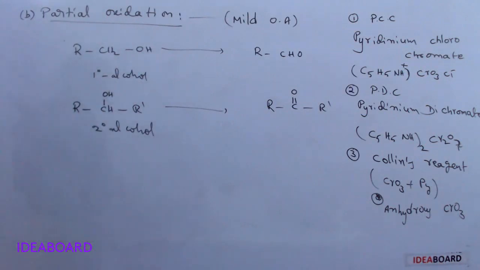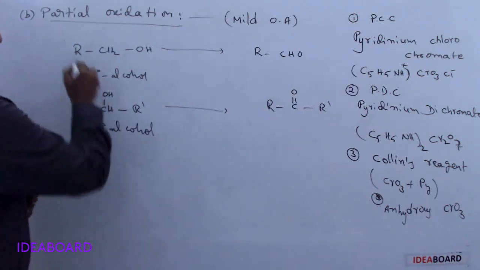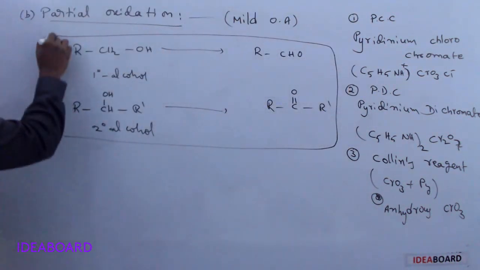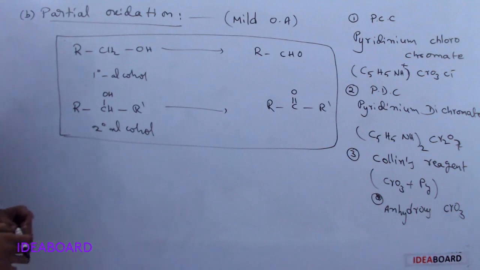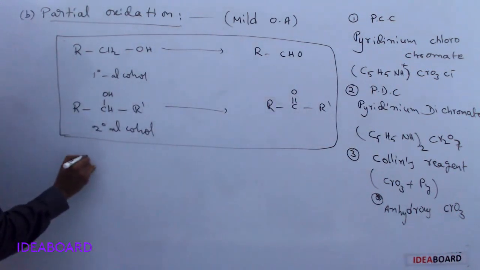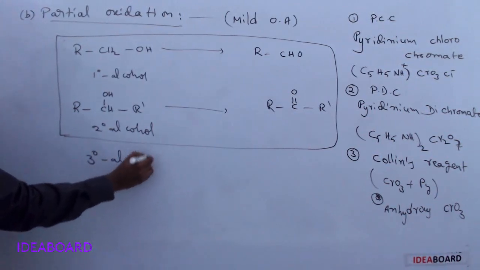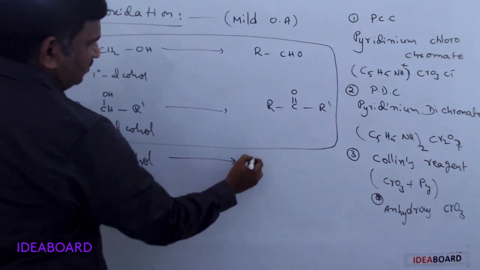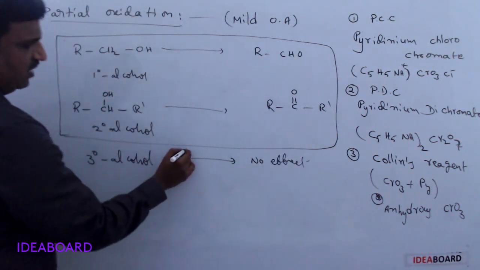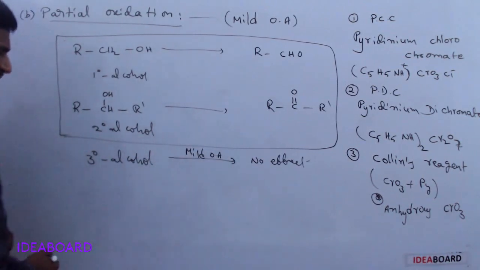What can these mild oxidants do? Primary alcohols are converted to aldehydes, and secondary alcohols are converted to ketones. Very important: tertiary alcohols have no effect from the mild oxidizing agents.